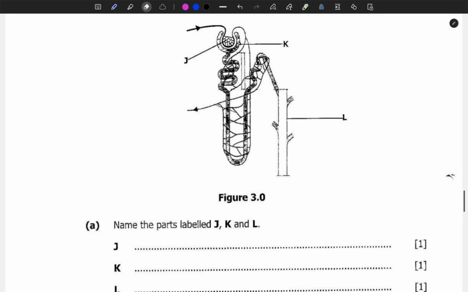So J is this one. This is our J, and that is a glomerulus. What of K? K is this one, a U-shaped structure, that's a Bowman's capsule.